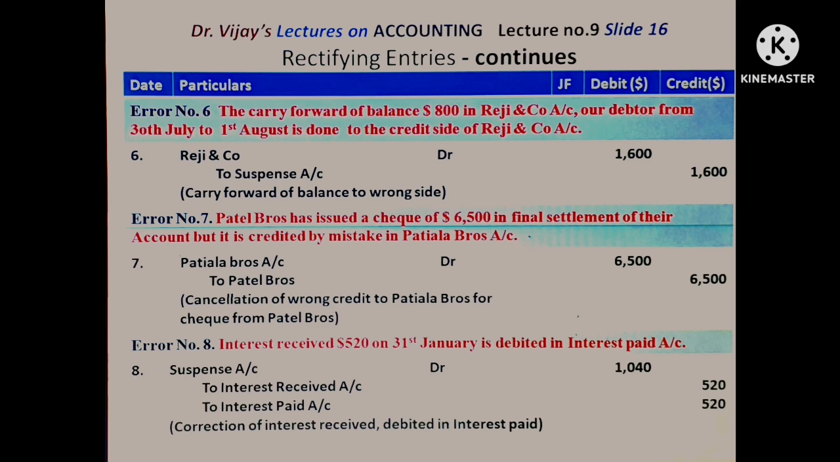Now, error number 8. Interest received $520 on 31st January is debited in interest paid account. Interest received is to be credited in interest received account. But it is debited in interest paid account. That wrong debit given to interest paid account should be cancelled by giving that account a credit of $520. And interest received account should get the actual credit $520. So the entry is suspense account debtor $1,040 to interest received account $520 to interest paid account $520.